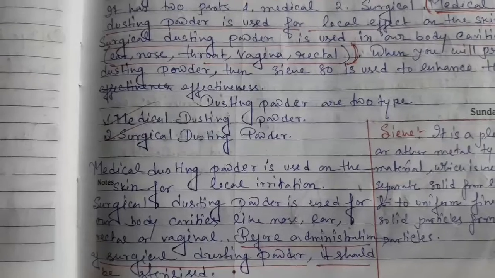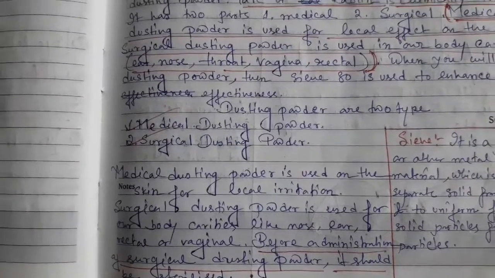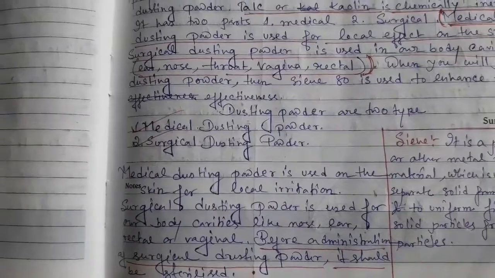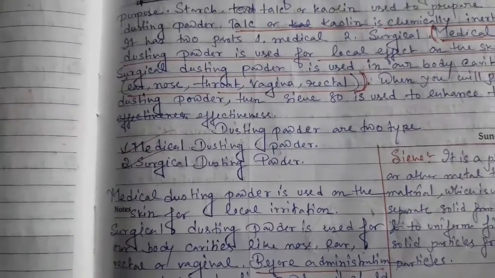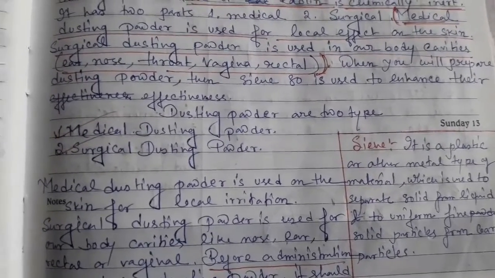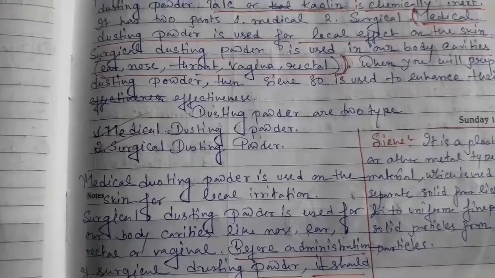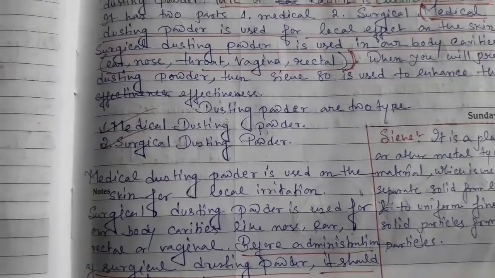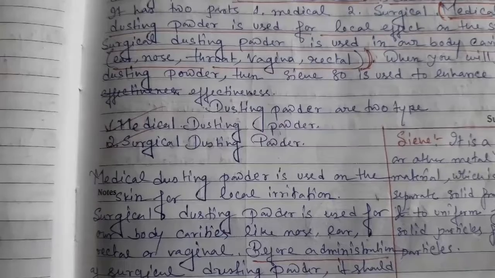By the sieving method, solid particles should be made uniform, or solid particles are separated from the liquid. Mainly in this dusting powder, or in this solid dosage form, the sieving method is used to make each particle size uniform.